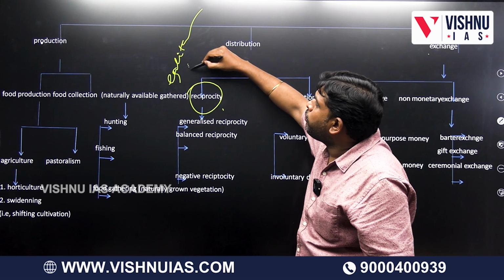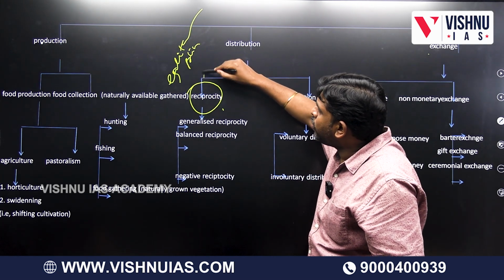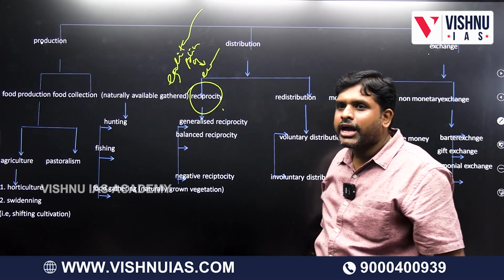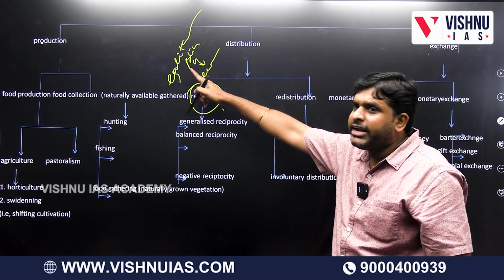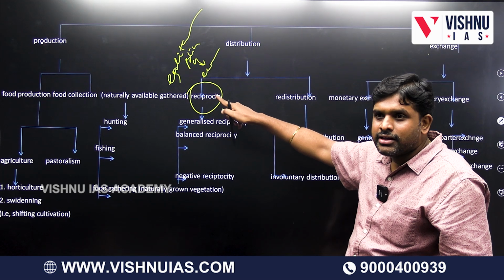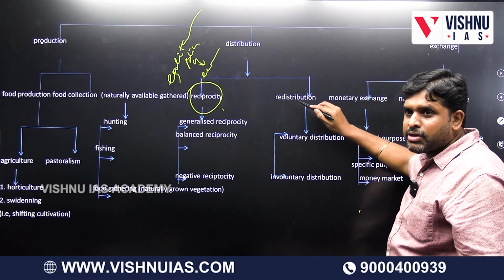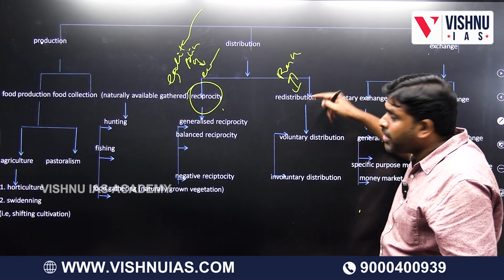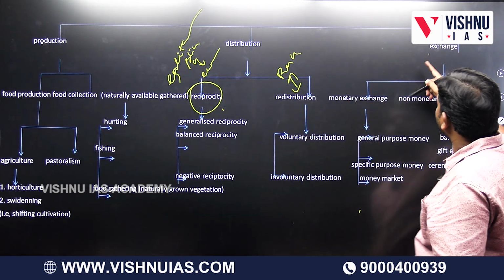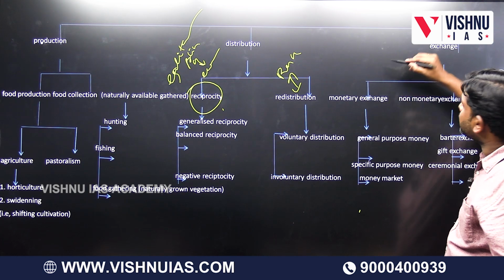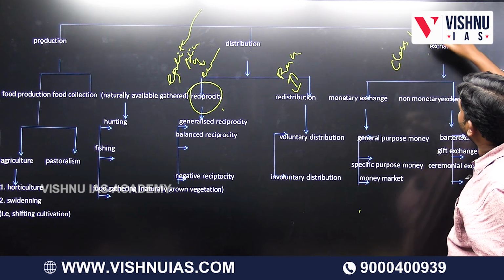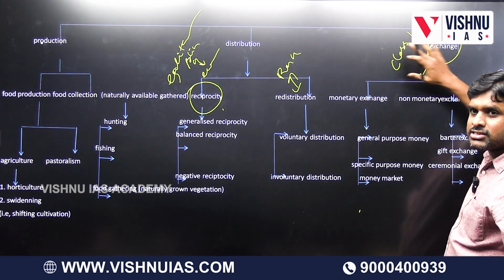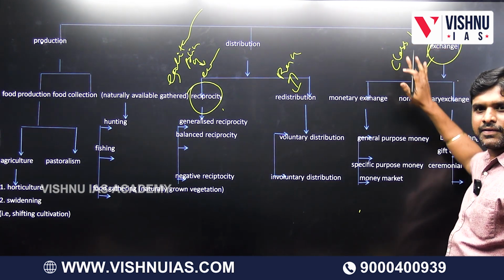This is a political concept, this is an economic concept, so the political concept is linked with the economic concept. If the politics is egalitarian, then the economy will be reciprocity. If the politics is rank based, then the economy will be redistribution. If politics is class based, then the economy will be market exchange.